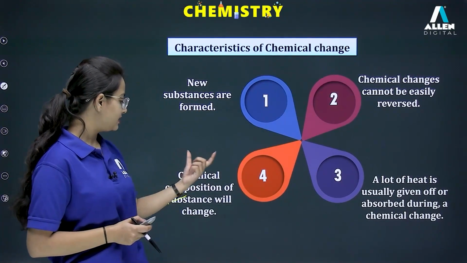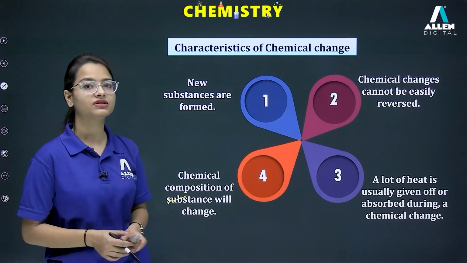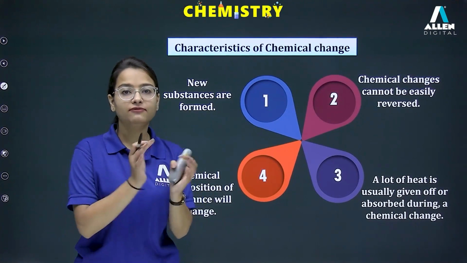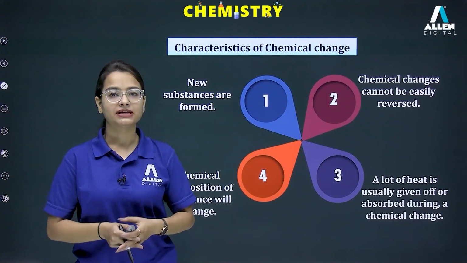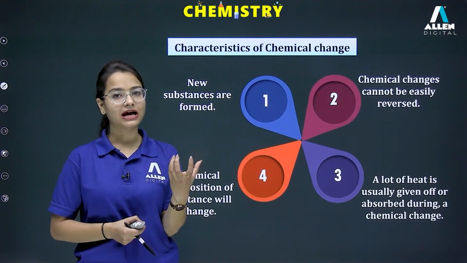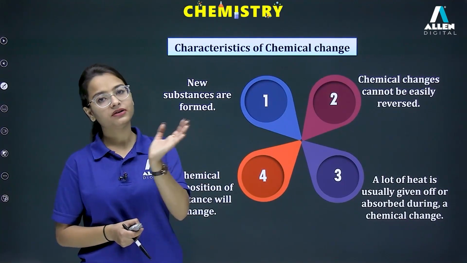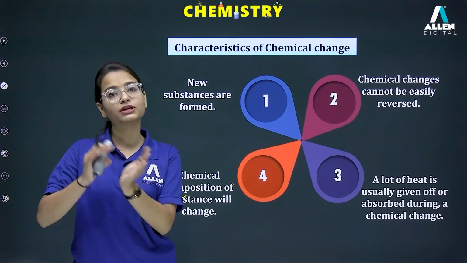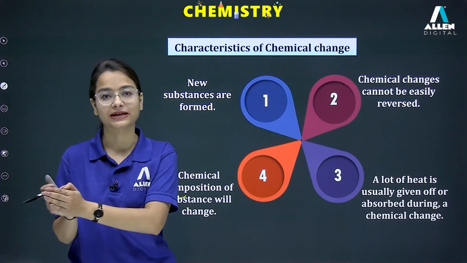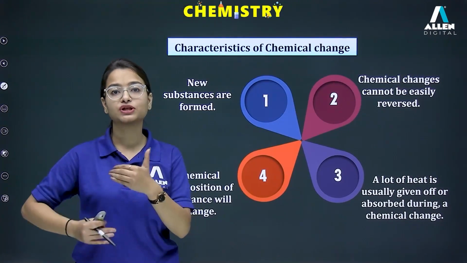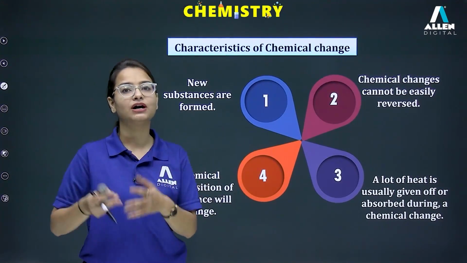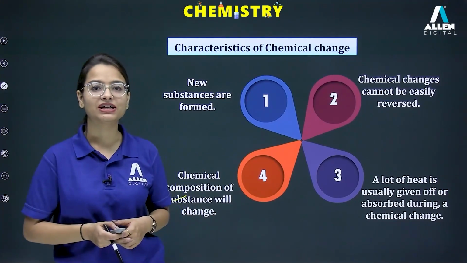Now another characteristic is that the chemical composition of the substance will definitely change. The formula of the substance, the compound, will completely change. For example, rusting of iron. Initially we have the iron metal. Now it will react with water and oxygen to form a new substance, iron oxide, Fe2O3.XH2O. This is the formula for rust. That means formation of a new substance. The formula of the compound changes. So that is our chemical change.